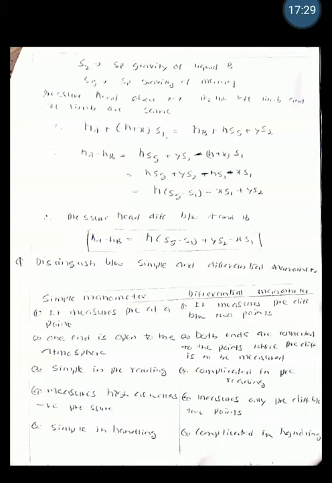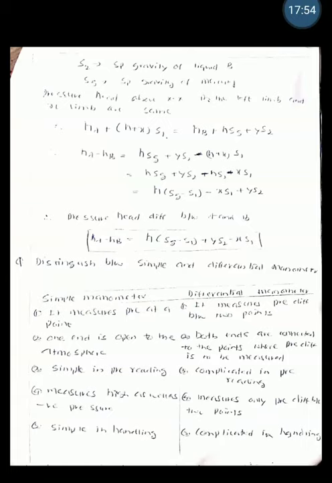We need to measure the pressure difference. Therefore, HA minus HB is equal to H Sg plus Y S2 minus H plus X S1, which is H Sg plus Y S2 minus H S1 minus X S1. Taking H common, we get H into bracket Sg minus S1, minus X S1 plus Y S2.